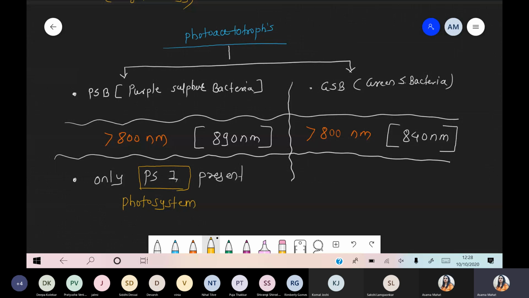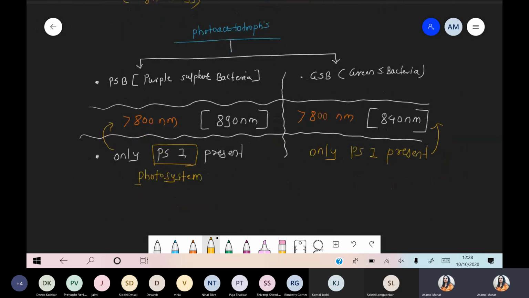Only one type of photosystem is present in these bacteria. Same scenario for GSB also. Only PS1 is present, that is photosystem 1, which works at more than 800 nanometer, that is 890 and 840 nanometer.